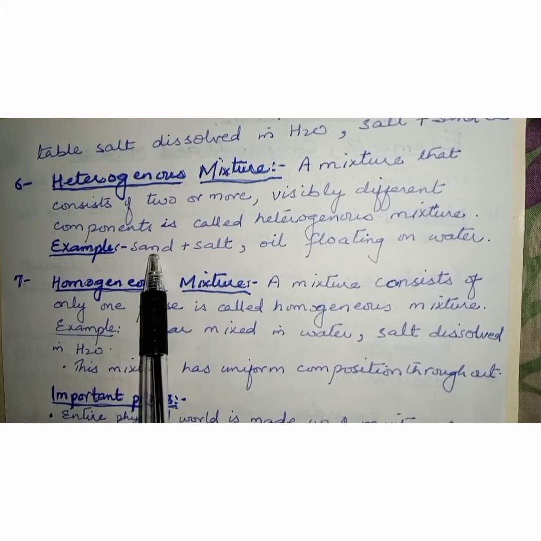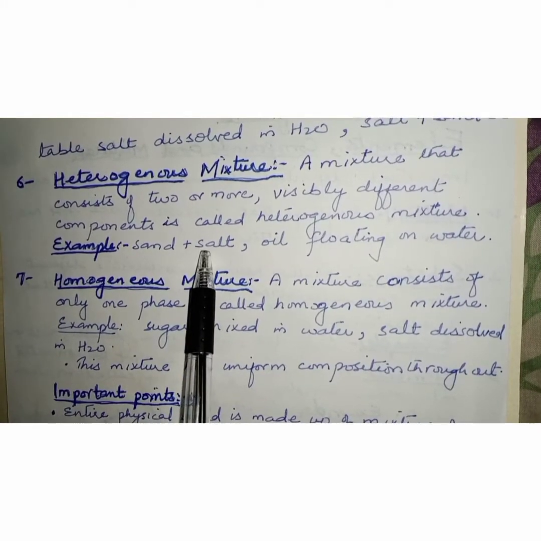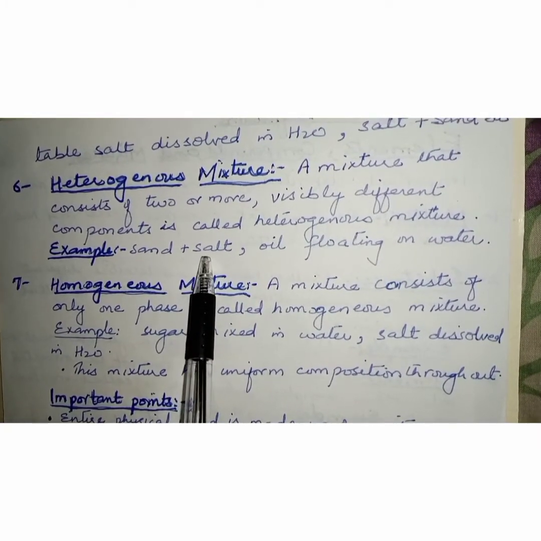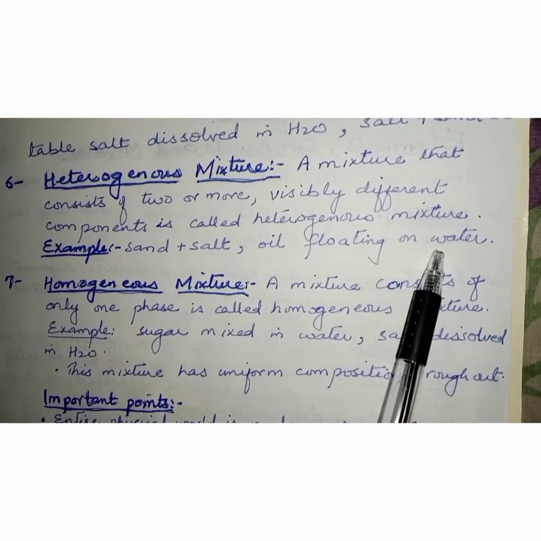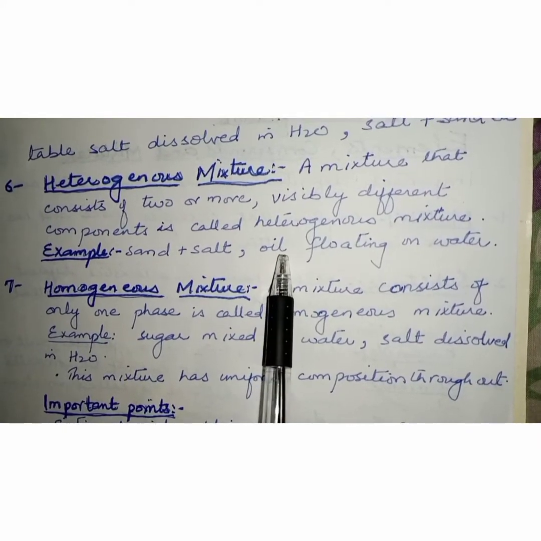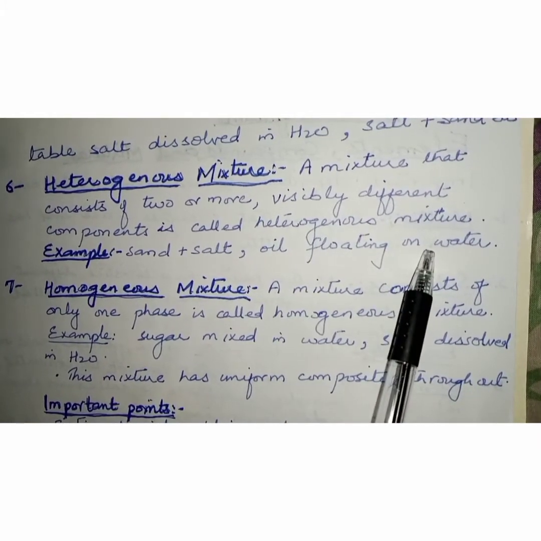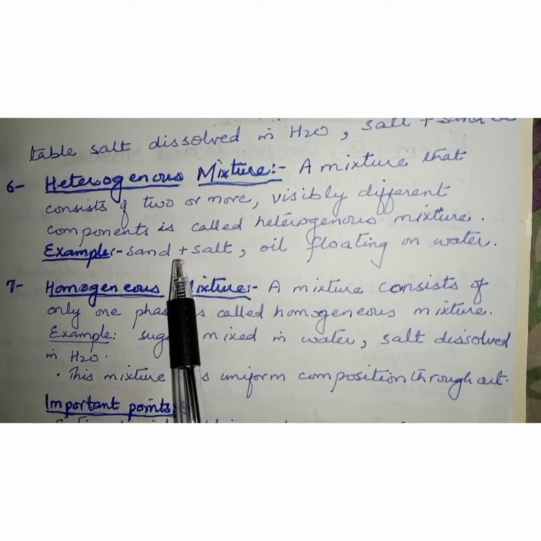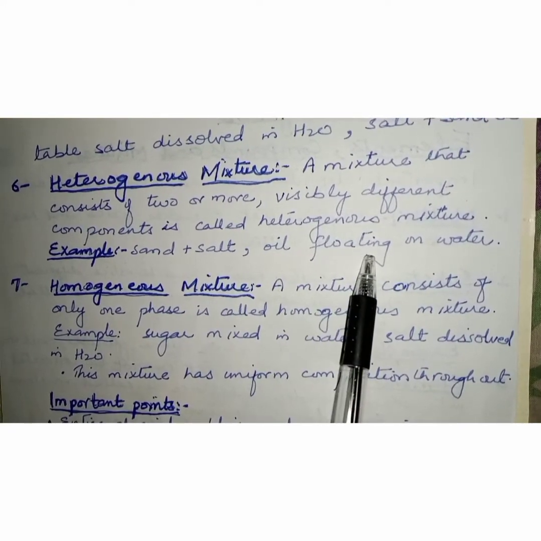Like the particles of sand and salt, they will be clearly visible to us. Now, the second example is oil floating on water. We will also be able to see clearly that oil floats on water. So these are examples of heterogeneous mixture.